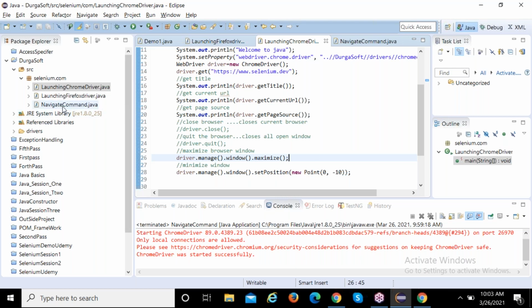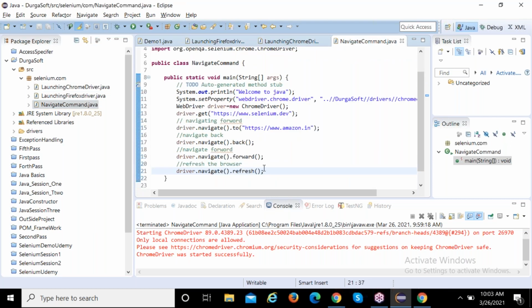What are the navigation commands? Can anyone tell me what the navigation commands are? navigate().to(), then we provide the URL as the parameter. navigate().forward(), navigate().back(), navigate().refresh().